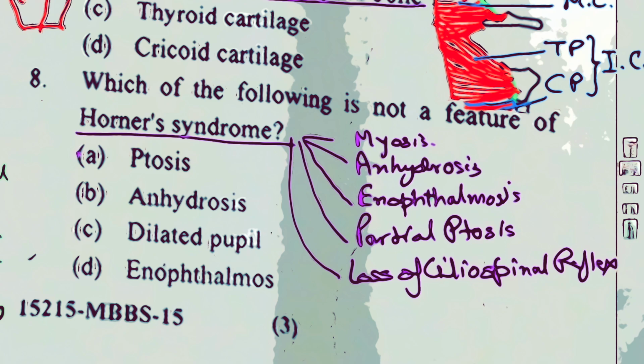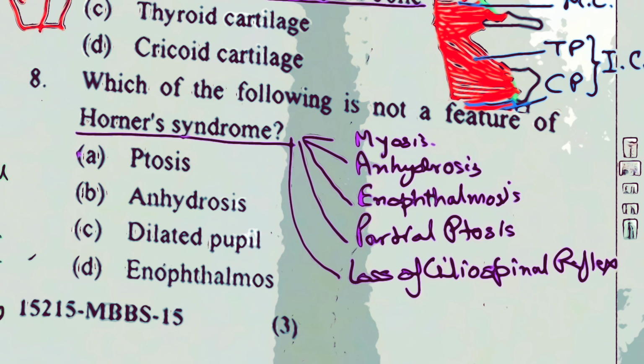Okay, so why is this miosis? Because remember that dilatation of the pupil is by the dilator pupillae muscle, which is innervated by sympathetic fibers. So when sympathetic supply is lost, obviously the constrictors of the pupil will dominate, and that will lead to miosis, constriction of the pupil.